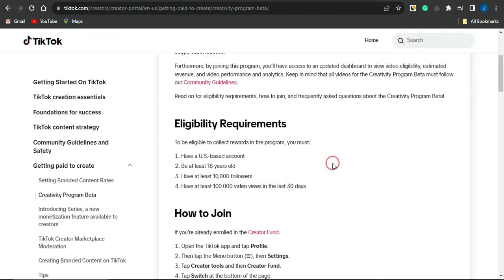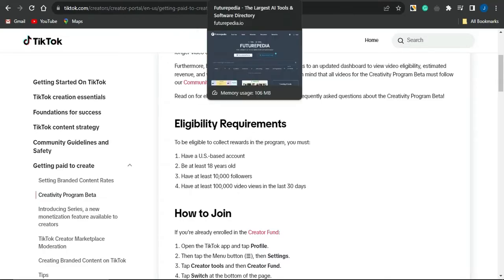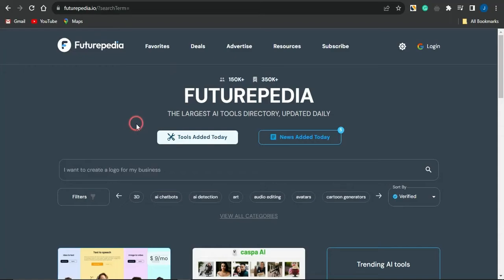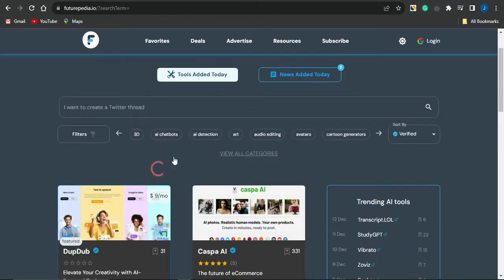And guys, supposing you've not gotten up to 10,000 followers, how do you make money on TikTok? You can earn money on TikTok with affiliate marketing. We're not going to be using Amazon, we're going to be using a different kind of strategy. If you head on to this platform called Futurepedia.io, this is an amazing platform where you can see lots of AI tools. This is a platform that gathers a lot of AI tools out there and puts them on their platform.